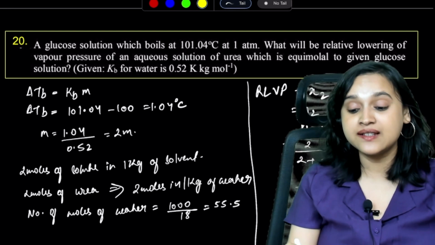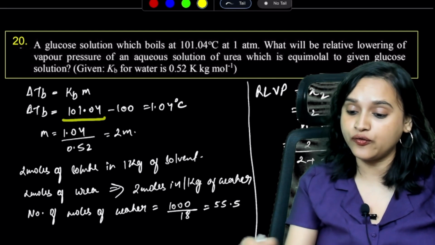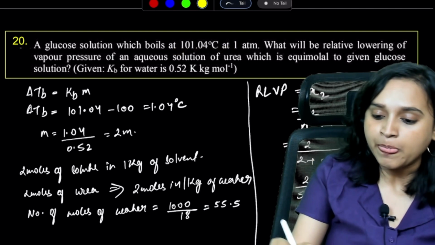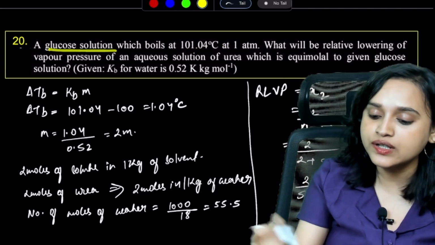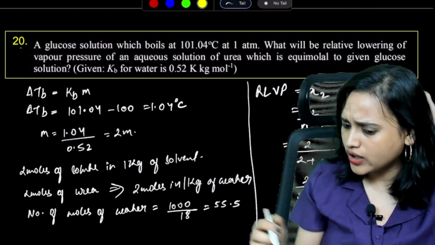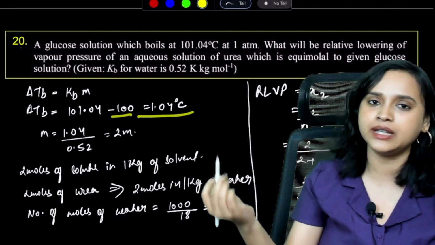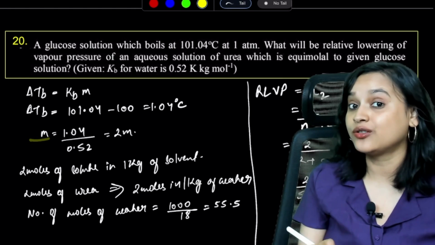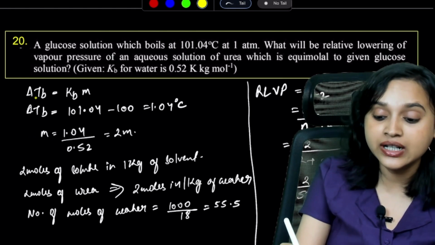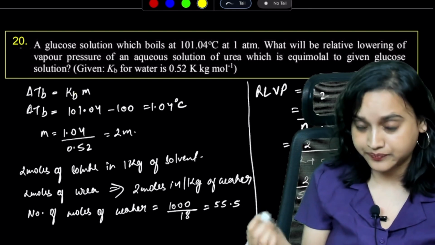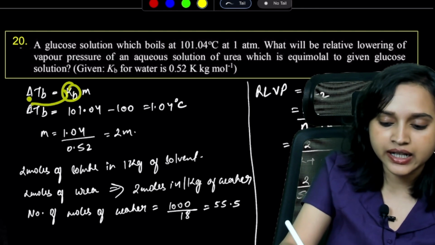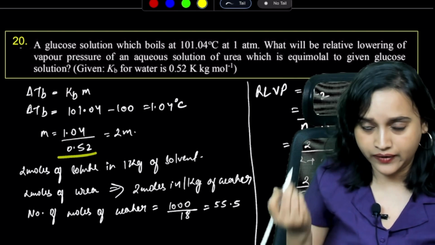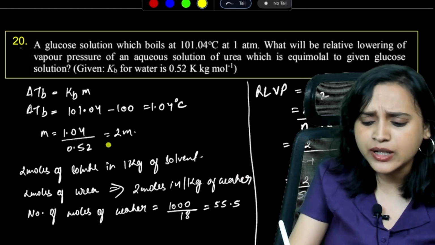Delta Tb is 101.04 minus 100, because it says a glucose solution, so assuming it is water. So delta Tb I have calculated, right? Now m I have to calculate. How can I calculate m? Delta Tb divided by Kb, right? So delta Tb is 1.04 divided by 0.52, which is going to give me 2 molal.